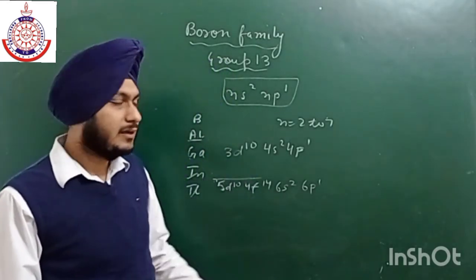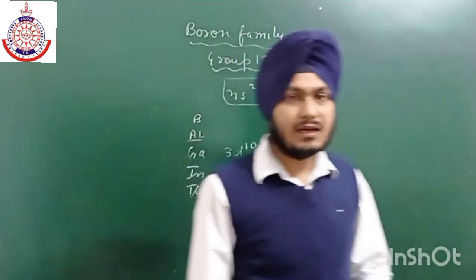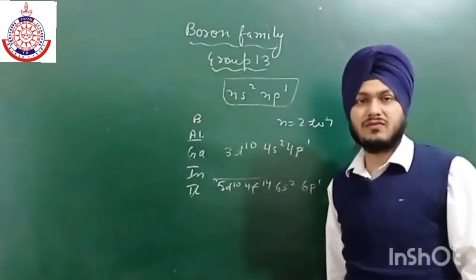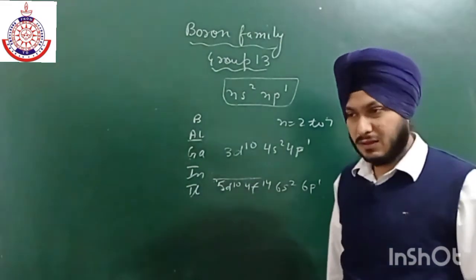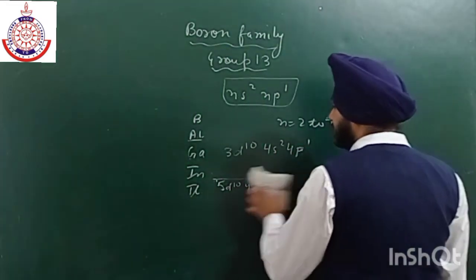So this is the main difference between the electronic configuration, that after aluminium there is an entry of 10 d block elements, and after indium there is also entry of 14 f block elements, and their shielding effect is very poor. So this is the main difference which we are going to discuss in the physical properties.